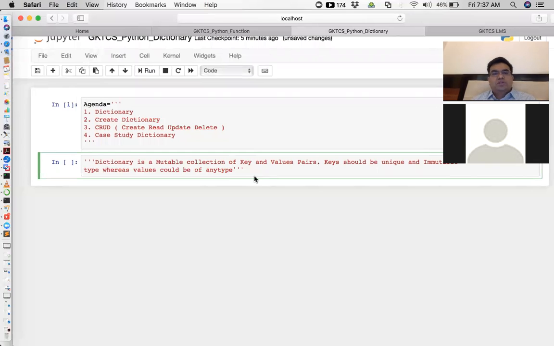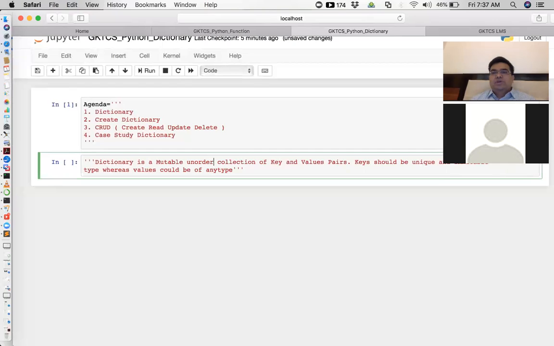And this is an unordered collection again. So the definition of dictionary is like this: a dictionary is a mutable, unordered collection of key and value pairs.